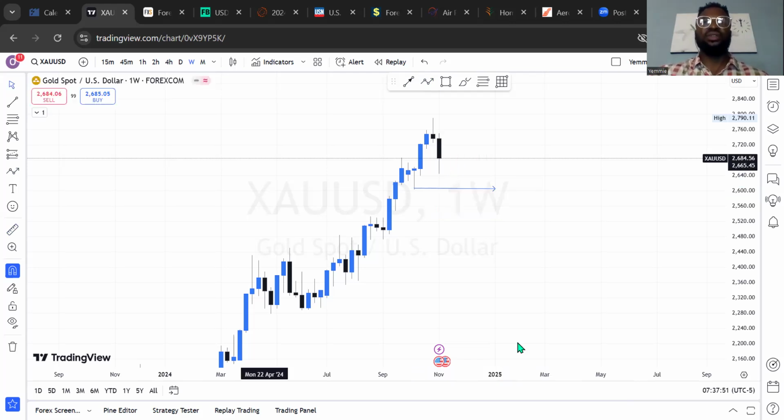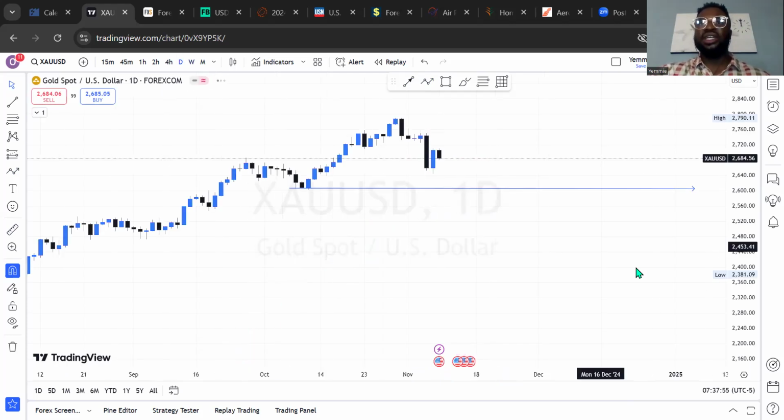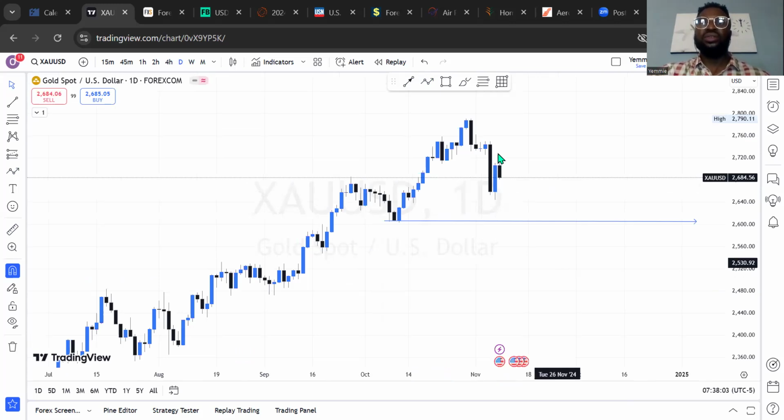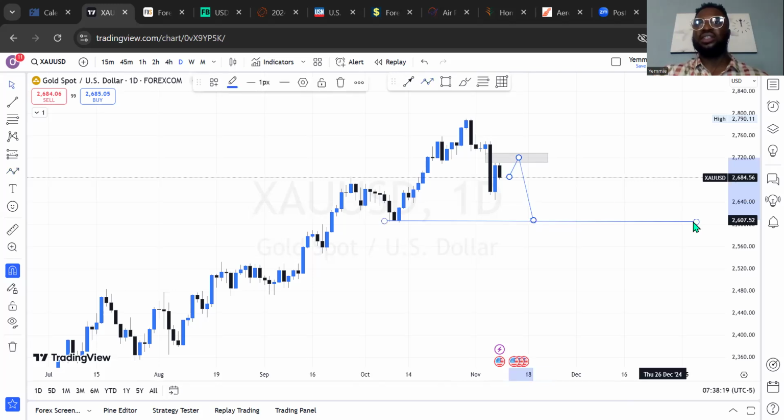This is the outlook on weekly, but then let's check this further on the daily time frame to gain more insight, so we can increase our confidence in taking that trade. Okay, so what does this look like? Right here, I'm looking at a price level above this range. I can wait for the market to come into this price range of 2720.67, and I can see a sell opportunity from there, which I will target to a price level like this that I've marked at 2604.91. This will be the outlook on the daily time frame for gold.